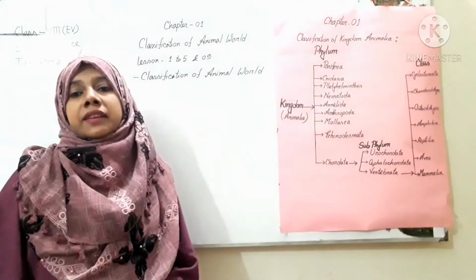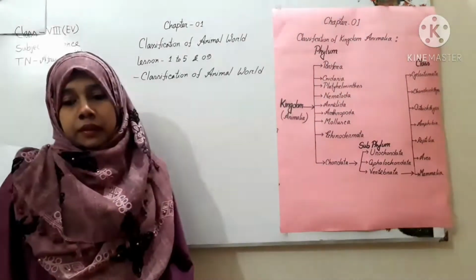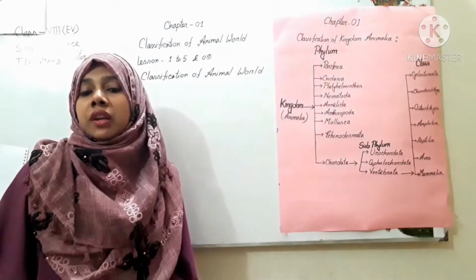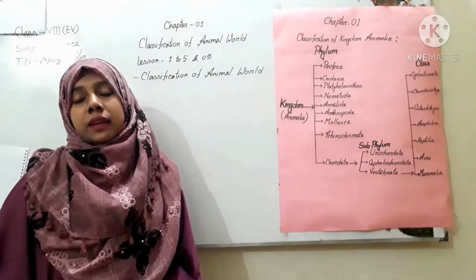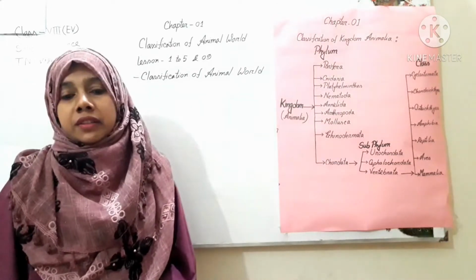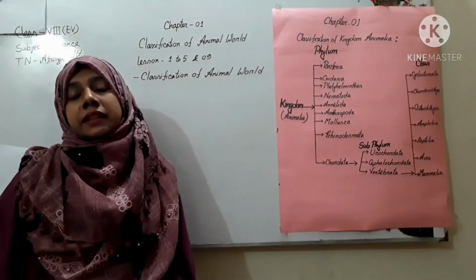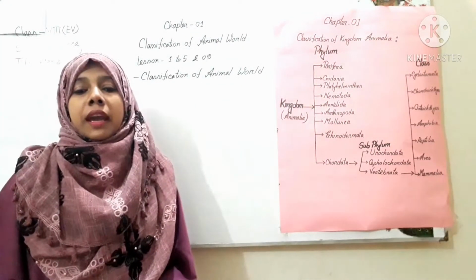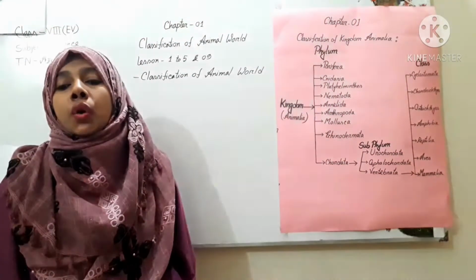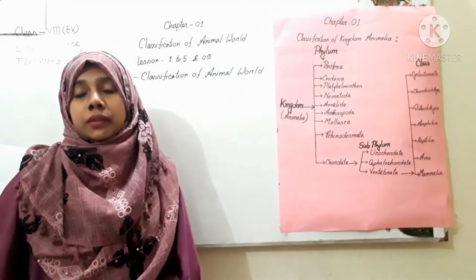Here morphological characteristics of animals, then their similarities, dissimilarities, then different types of interrelationships are the basis of classification. So what are the main bases of classification? Here morphological characteristics of animals, then similarities and dissimilarities among them, and interrelationship are the main bases of classification. Okay, so depending on their characteristics, they are grouped into different taxa serially.